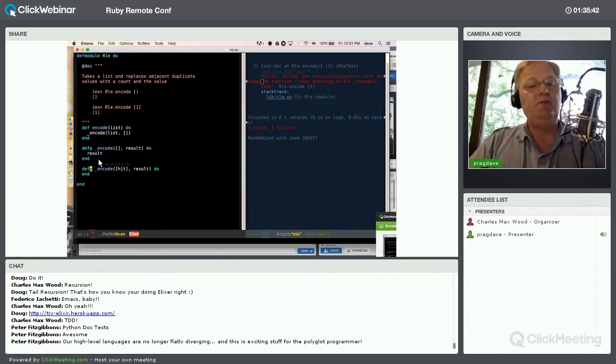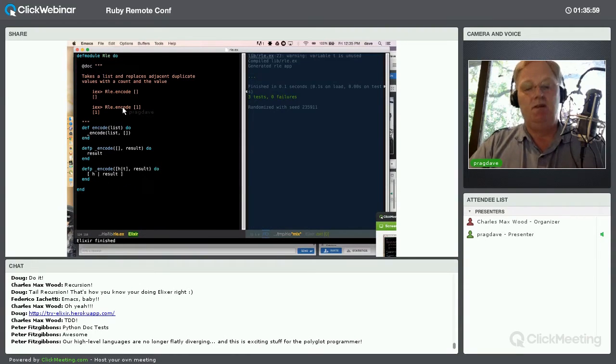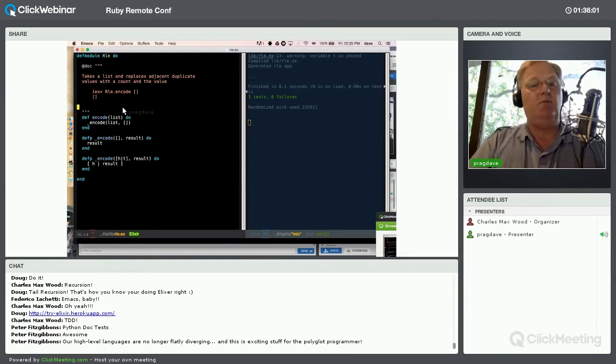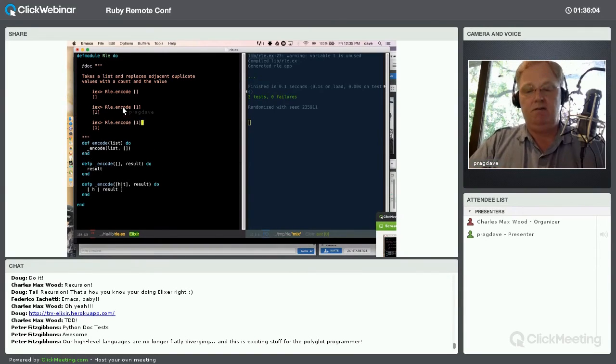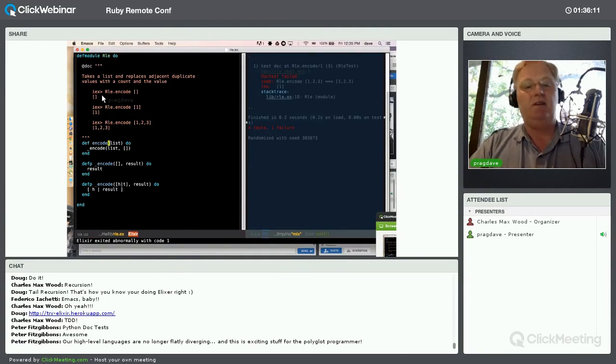So what I need to do is basically copy the head onto the result. So initially, I'm just going to return head followed by result. So if I call that, my test passed now. I've got a single entry. So now let's make it more complicated. So now 1, 2, 3, and this is going to fail because once I found the first entry, I'm going to return the result and not do anything else.